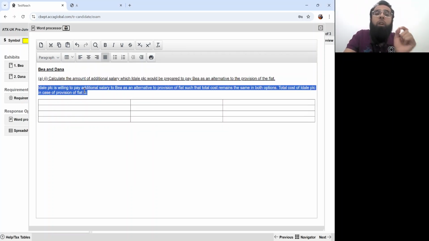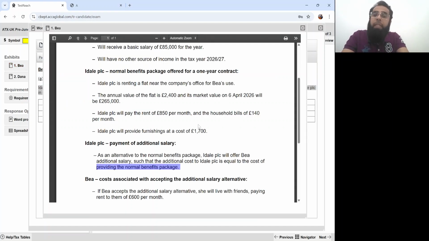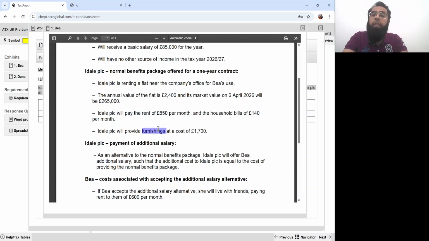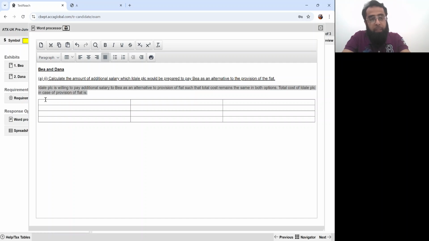Now, what is the cost of Ideal PLC in providing the flat? See, in this case, Ideal PLC is paying the rent of £850 per month. They are paying household bills of £140 per month. And they are providing furniture at a cost of £1,700. Annual value or the market value is not their cost. Their cost is rent, household bills, and furniture.